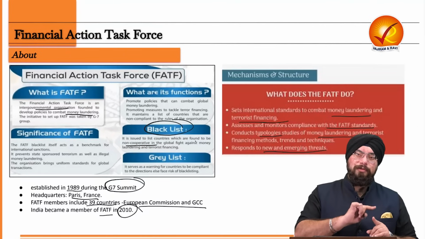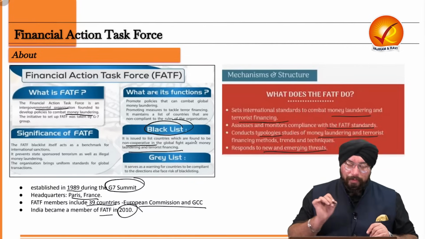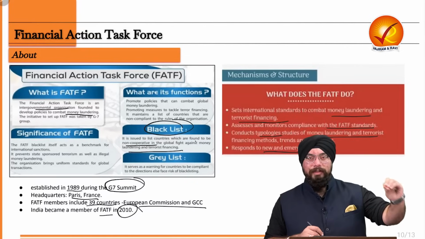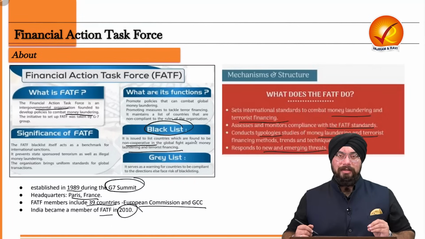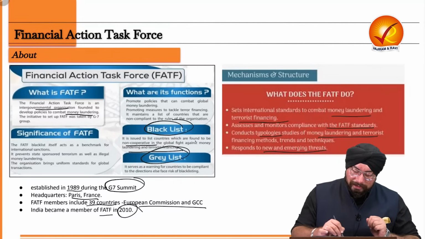So the countries which are found to be uncooperative, non-cooperative to the global fight against money laundering and terrorist financing, those countries become a part of this blacklist. And several sanctions are levied on those countries. Second is the grey list.